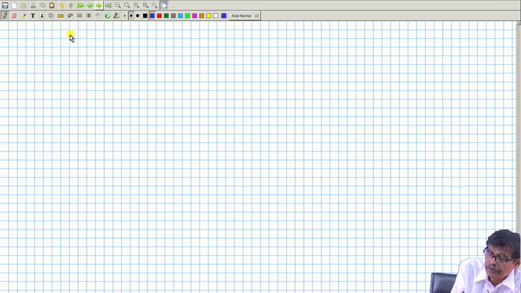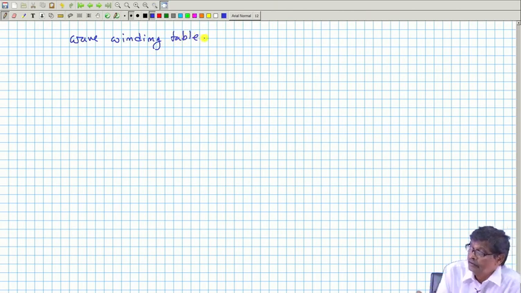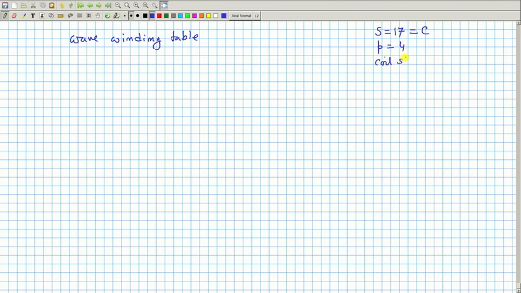Winding table, wave winding. For what am I doing the table? A is equal to 17, which is equal to C, P is equal to 4. Coil span is 17 by 4.